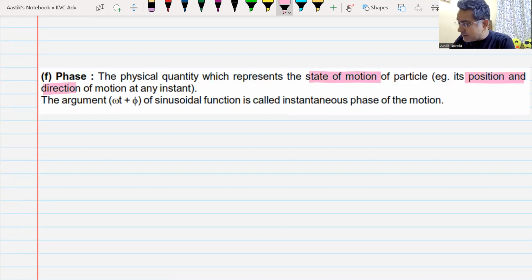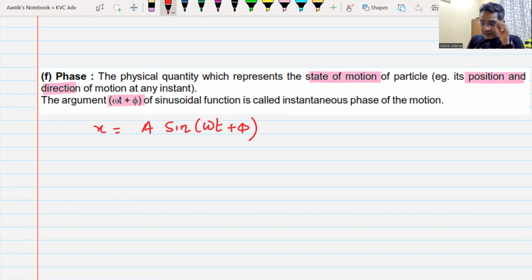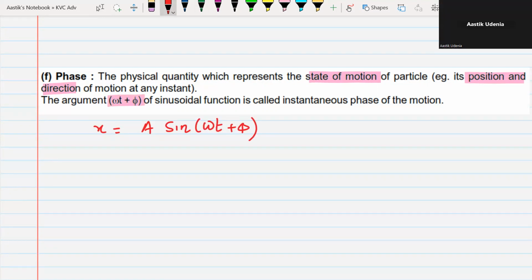Now in that equation, x is equal to a sine of omega t plus phi, whatever we saw inside that sine is an angle. Omega t plus phi is an angle. That omega t plus phi is known as the phase of the particle. Do we understand this?